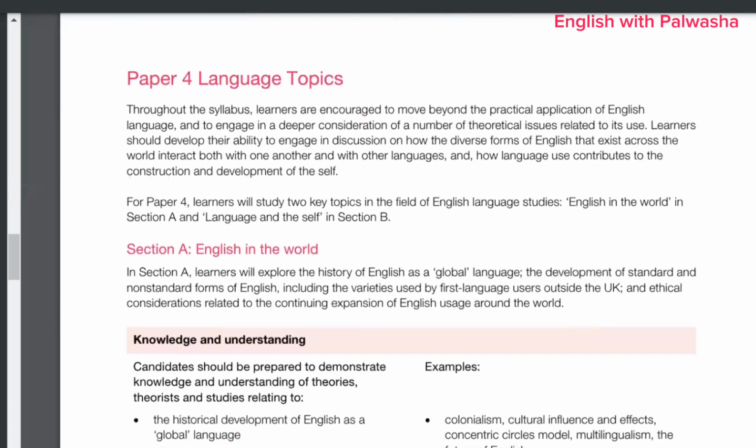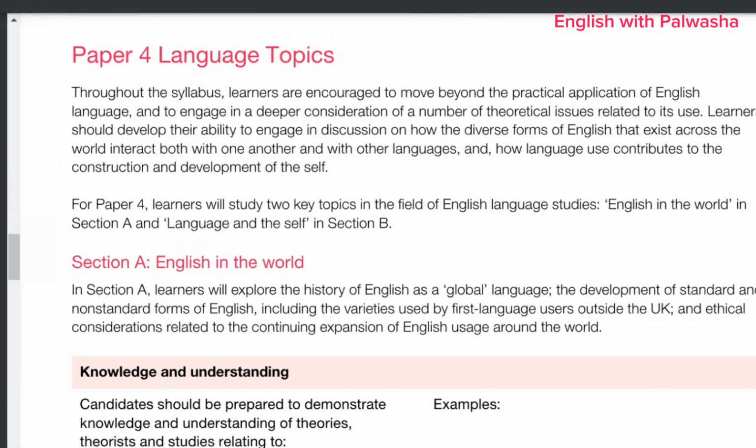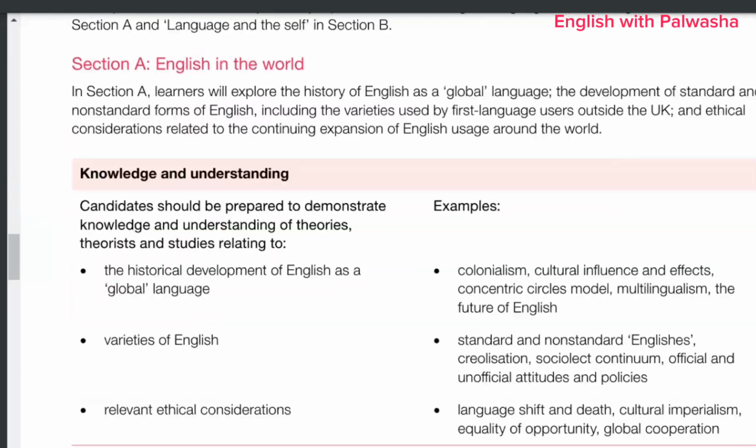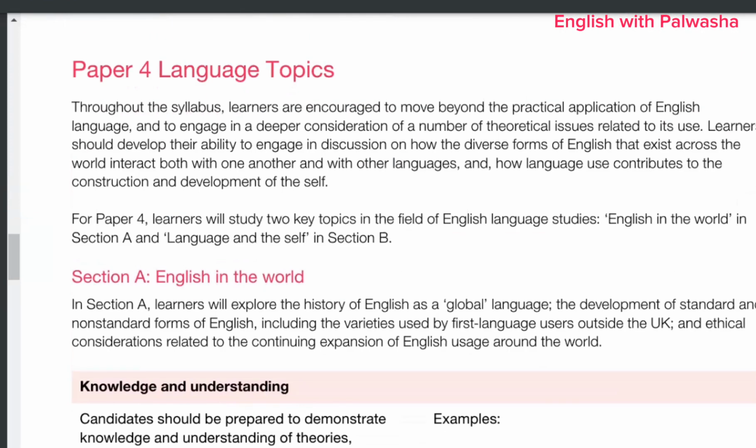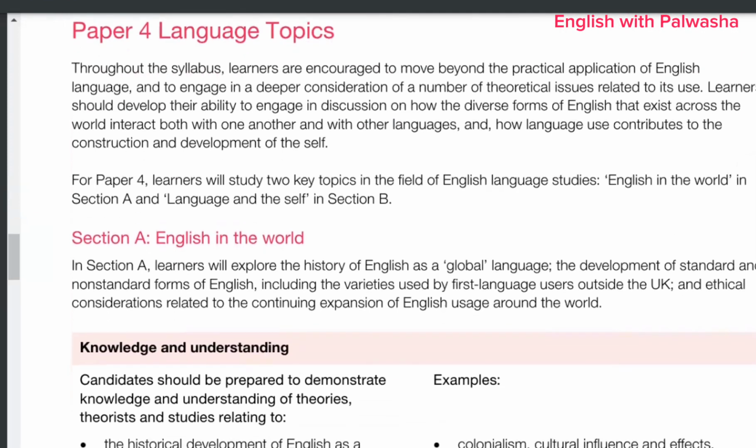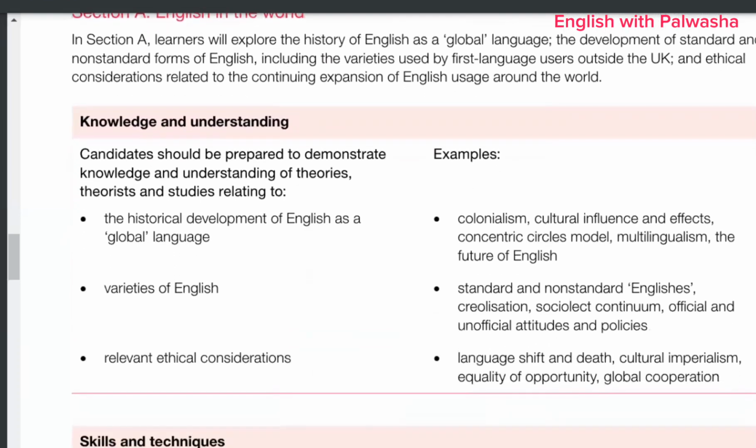Moving on to the paper 4 language topics, we have section A, English in the world. This paper is a bit different from paper 3, because in this you have to move beyond the practical application of English language. And moving beyond means that vocabulary should be upgraded, of course. This is something prior. But secondly, the sentence structure should be extremely advanced level, right?